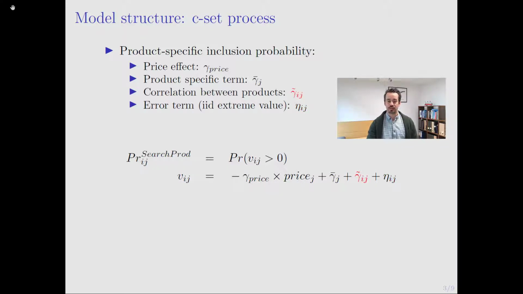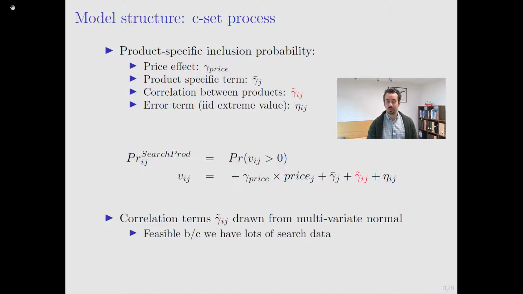And finally, and this is going to be the key part that I'll delve into a little bit more detail in the next few slides, we're going to allow for correlations between products through this term gamma tilde ij. In particular, we're going to allow the gamma tilde ij terms to be drawn from a multivariate normal distribution that's centered at 0, because we've already included product-specific terms through the gamma bar j term. And we're going to estimate the variance-covariance matrix of this multivariate normal distribution fully flexibly. As I'll show you later, this is going to be possible here because we have a lot of data on consumer search behavior, and hence even in a high-dimensional setting, we're going to be able to do that.